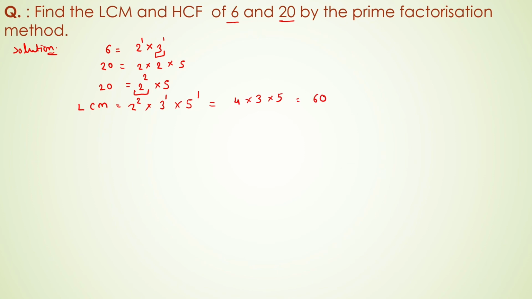So the LCM of 6 and 20 is 60, and HCF covers the common factors. The minimum common factor is 2, and there is no other number. So the HCF of 6 and 20 is 2. So these are the answers.